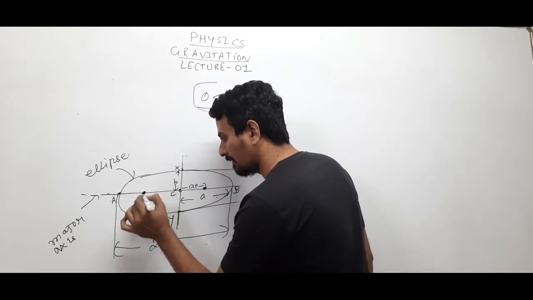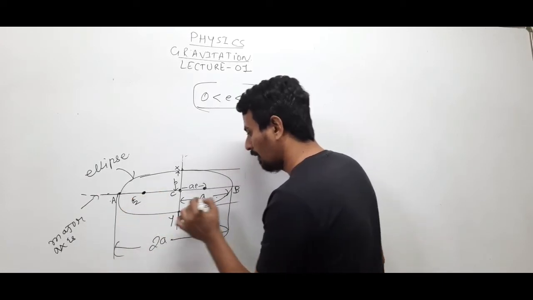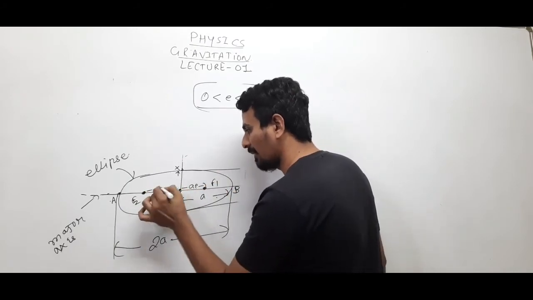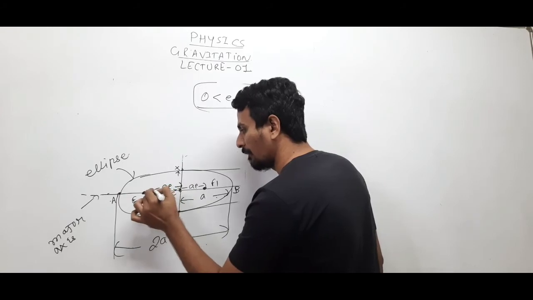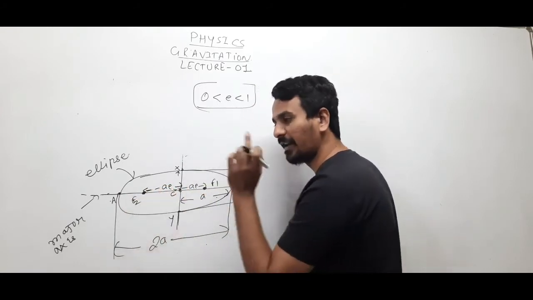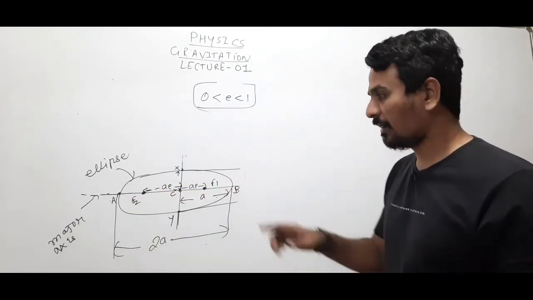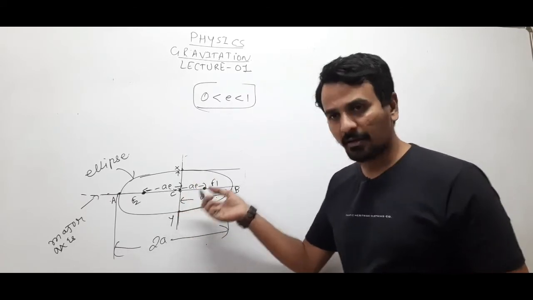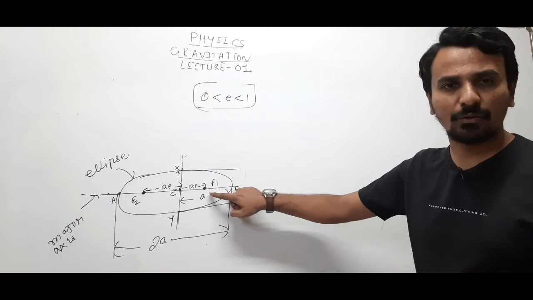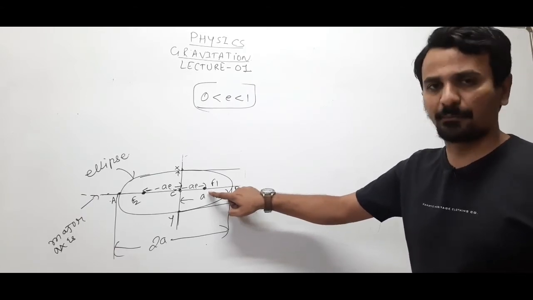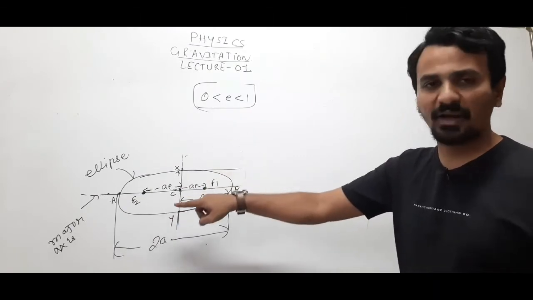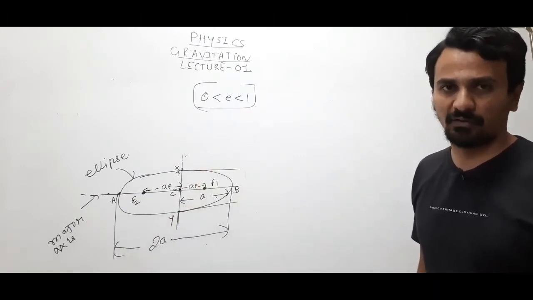So it will have another focus at this point also. Let this be F2, let this be F1, this will be minus ae. If you are writing the distance, then it has to be written as ae. Clear? So once again, from the center of the ellipse, at a fixed distance ae, there will be a point which is known as the focus of the ellipse. Similarly, at a distance minus ae from the center, there will be another point which is known as the second focus.